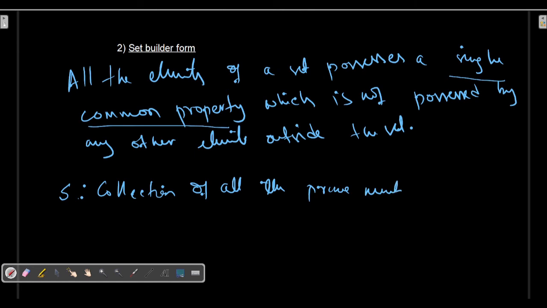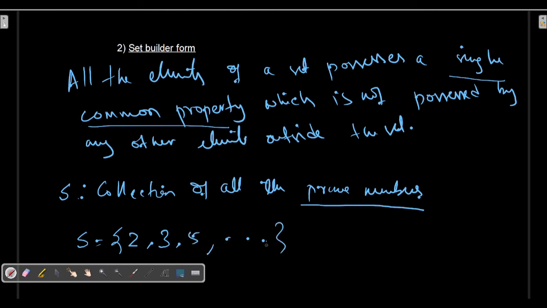Here you can see that this collection has only one property, that the numbers are prime numbers. So I can say S contains 2? The answer is yes, because 2 is a prime number. Does it contain 3? Yes. Does it contain 5? Yes, and so on.